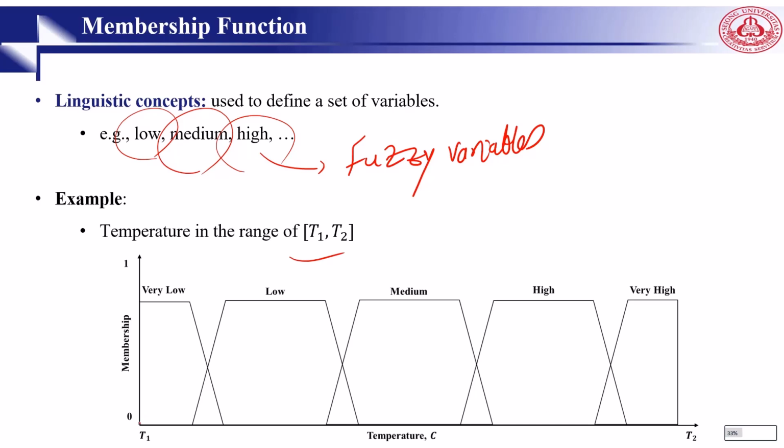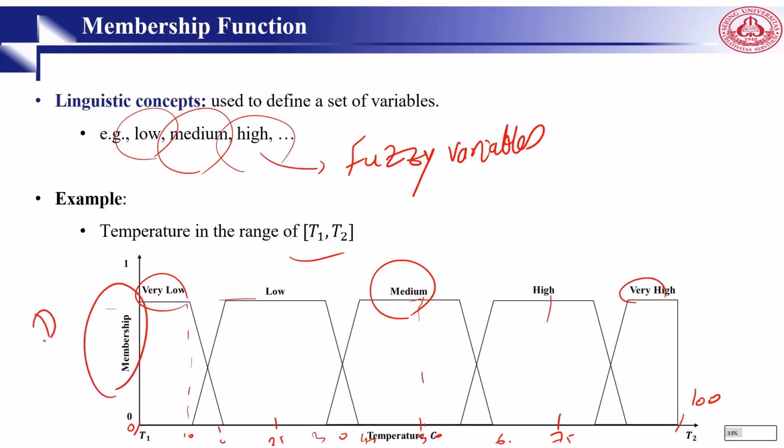If you say, for example, this is 0 and this is, for example, 100. 100 is very high, right? So then we have here like 50, here like 25, and here like 75. Then from 0 to 10 is very low, right? From 10 to something like 40 is low. From, like, you can say 30 to 60 is medium, right? So 50 is medium, okay? 75 is high, and then very high. So here is the membership degree: very low, low, medium, high, and very high.